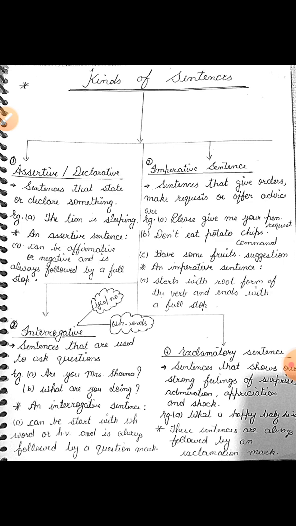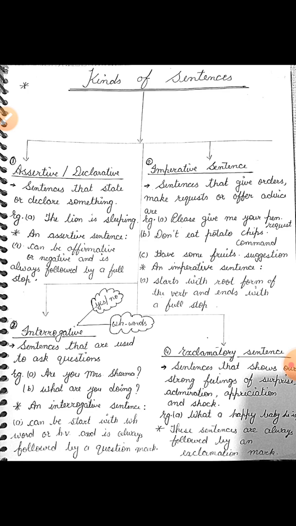Now the fourth kind is the exclamatory sentence. It is a sentence that shows our strong feeling of surprise, admiration, appreciation and shock. Example, what a happy baby he is. Exclamatory sentences are always followed by an exclamation mark and they can start with what and how. So now you know about the detailed features of a sentence and its kinds.